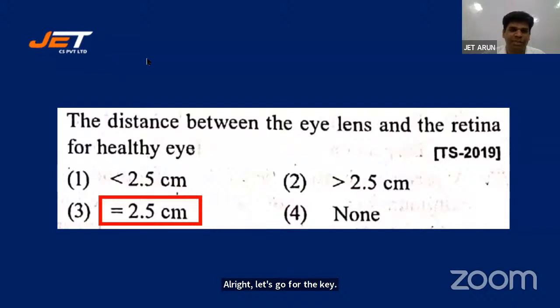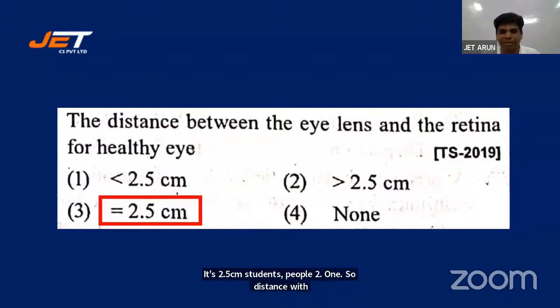It's 2.5 centimeters, students. It's equal to 2.5 centimeters. So the distance between the eye lens and the retina for a healthy eye is 2.5 centimeters. In the previous question, 250 centimeters was mentioned, that is wrong. The retina is very close to the eye lens. Roughly 2.5 centimeters for a healthy eye.